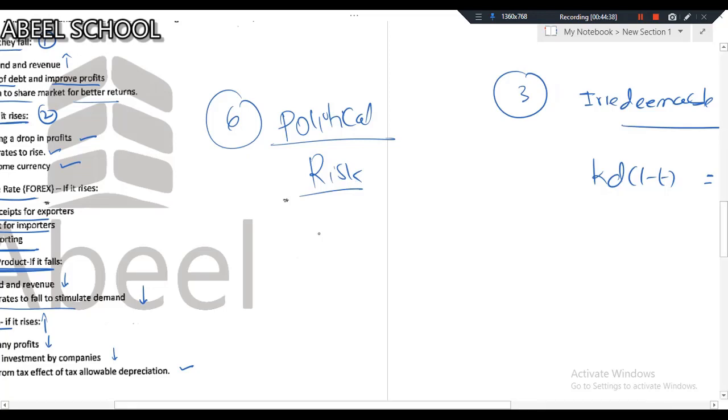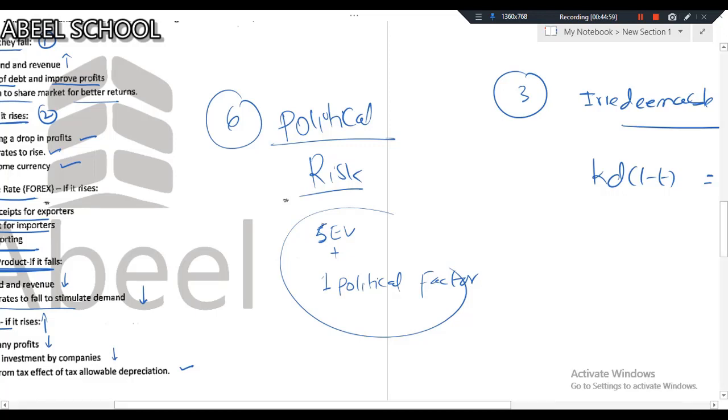So altogether, there are 5 economic variables plus 1 political factor. I just want to tell you one thing. There are 5 economic variables, and obviously there is 1 political factor.